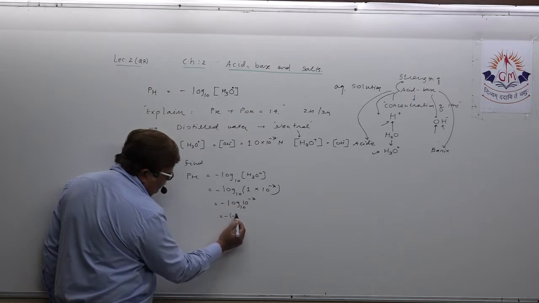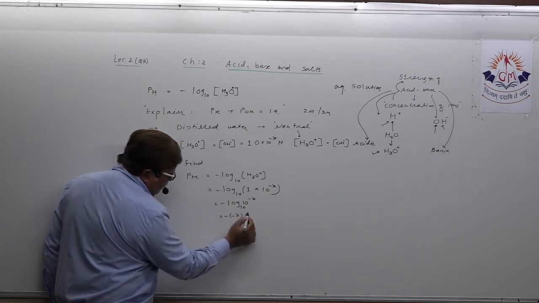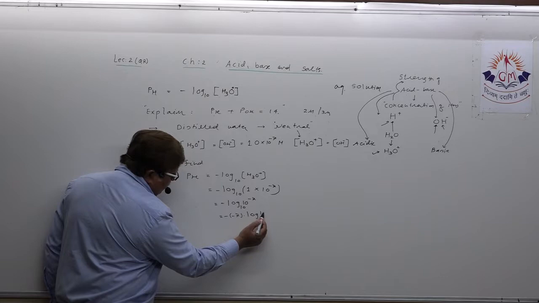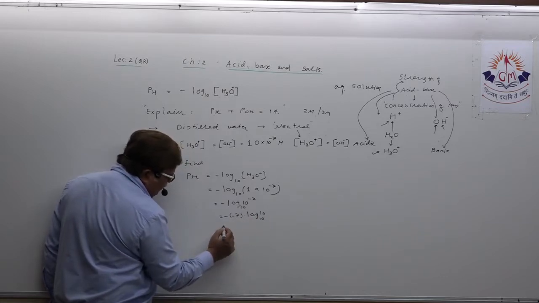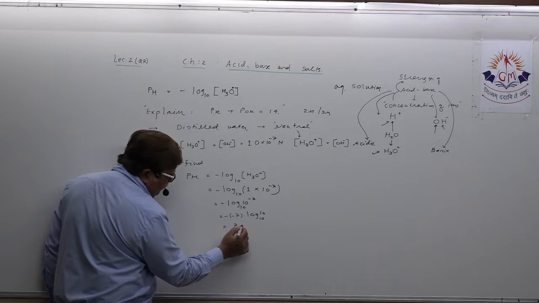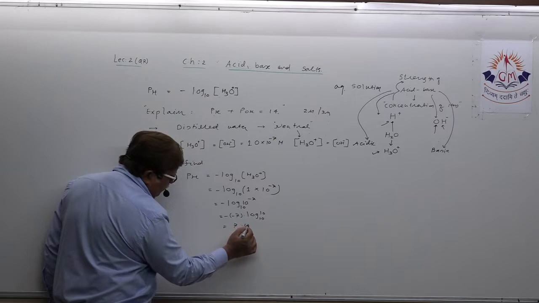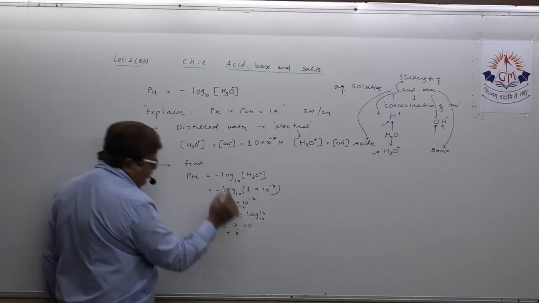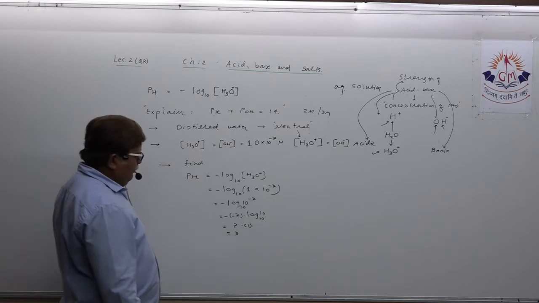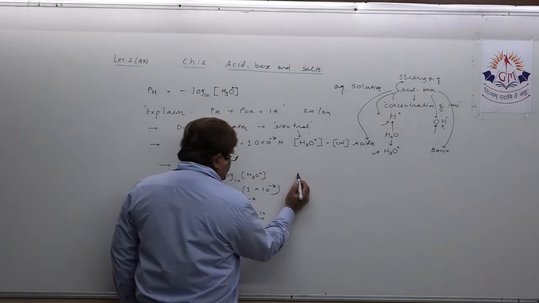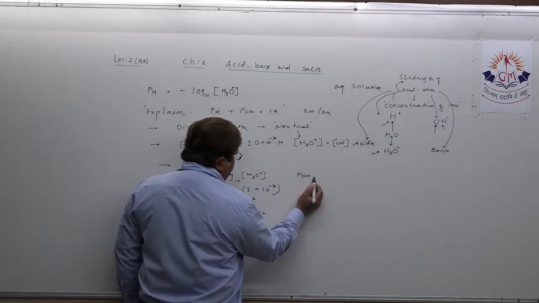So minus 7. What is left here now? Log 10 to the base 10. This is spoken this way: minus minus plus 7. And one more rule of the log: log 10 to the base 10, or 5 to the base 5, 7 to the base 7, 8 to the base 8, is going to be 1. So what is the pH you got of distilled water? That is 7.